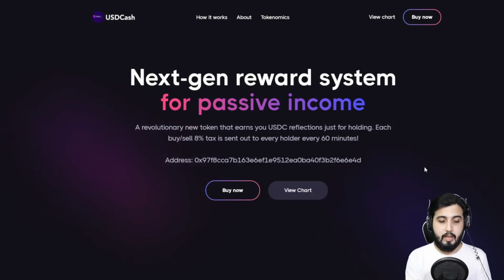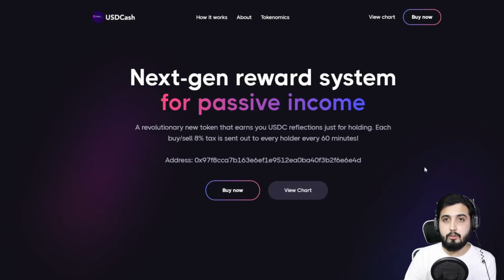That Binance pegged USDC is pegged to the USDC, so it has the same value as the USDC, and USDC is pegged to the American US dollars. So if we make a straight link, basically the Binance pegged USDC has the same value as the American US dollars.